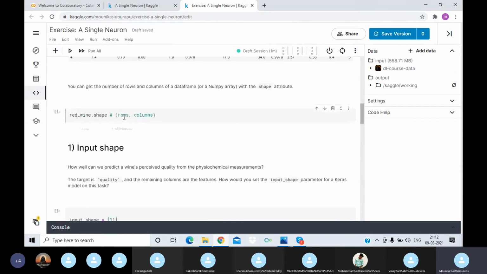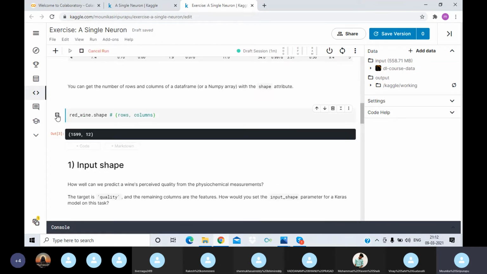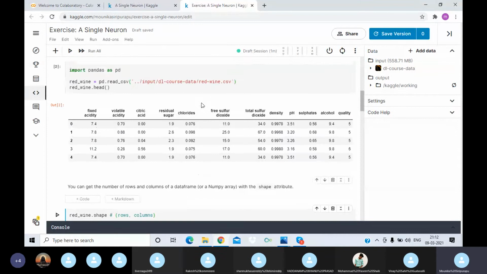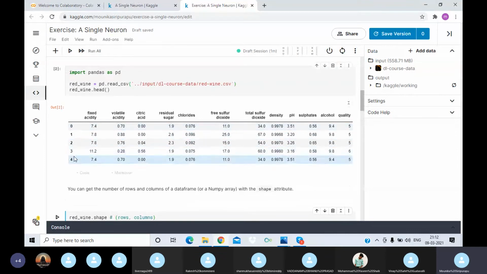And next, to know how many rows of data we have, we need to execute this cell, so that we see we have 1599 rows and 12 columns. These are some of the rows which are shown, but here we can see 12 columns.